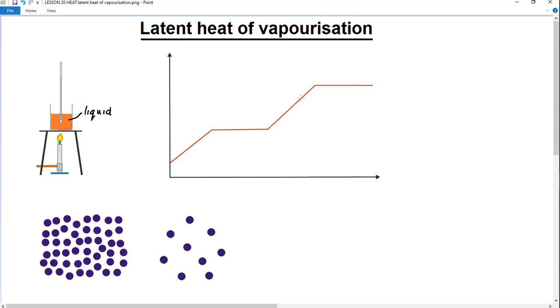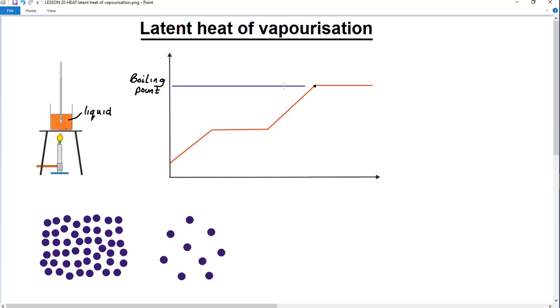we're heating and heating, and now we've reached the point where it begins to boil, just at this point here. So we've reached the boiling point. Now although particles are evaporating from the liquid even when it isn't boiling, at the boiling point the evaporation process starts to take place at the fastest rate.